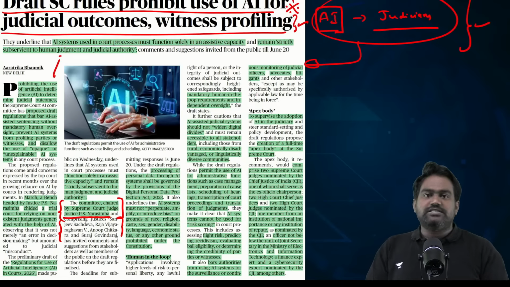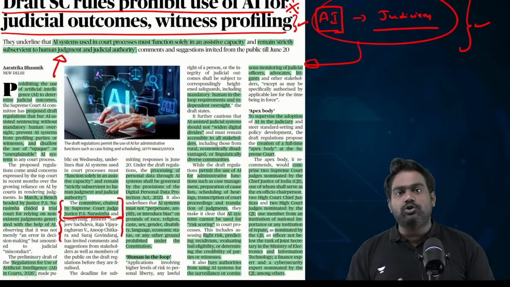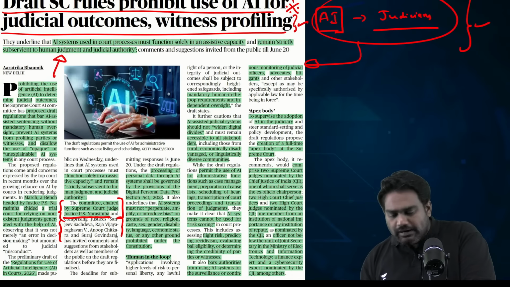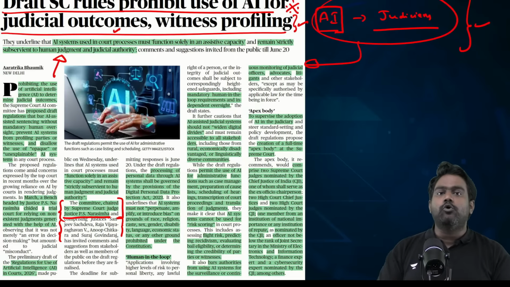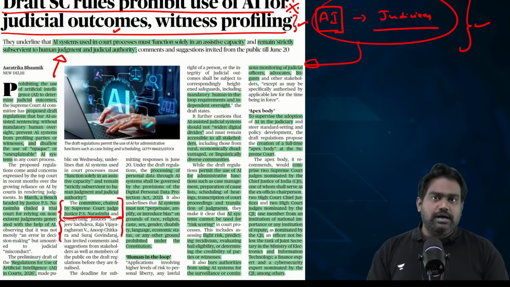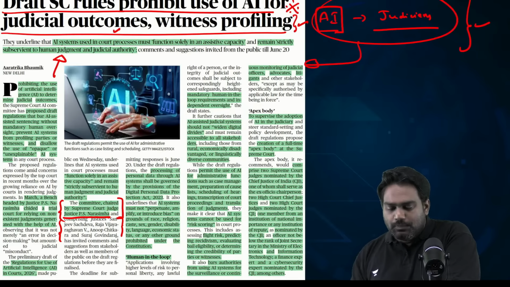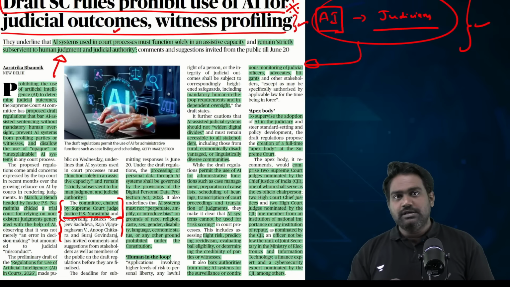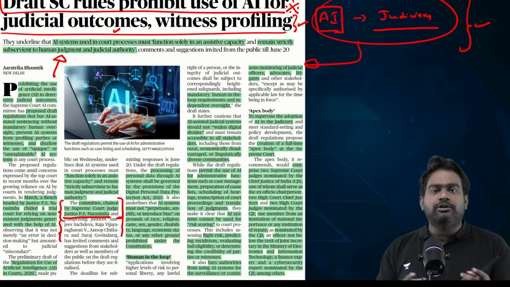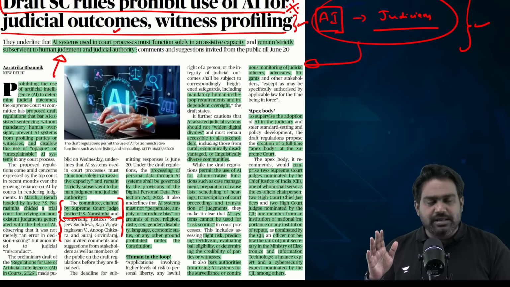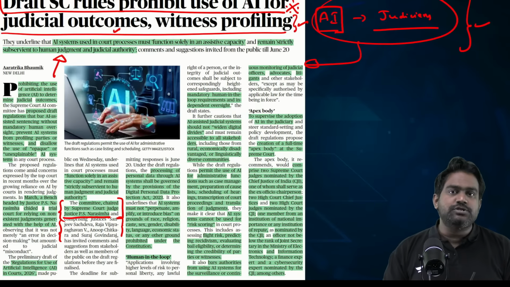This draft is now in the public domain. It's been placed in the public domain for feedback until 20th June, and after that, it will be notified by the Supreme Court. So, under the new draft Supreme Court guidelines, AI systems are prohibited to be used in judicial outcomes. The final judicial judgment can't be determined through an AI tool, even an agentic AI. It is explicitly prohibited as per the draft rules.